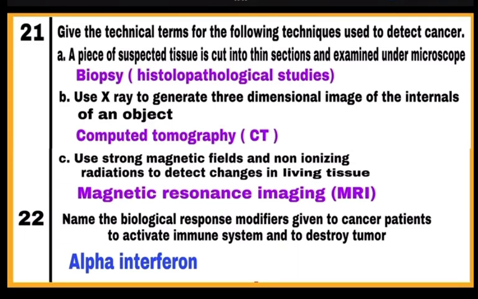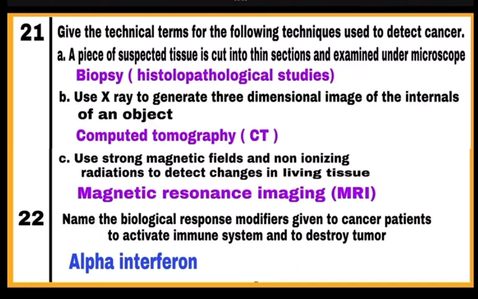B. Use X-ray to generate three-dimensional image of the internals of an object. This technique is called computed tomography or CT scan. C. Use strong magnetic fields and non-ionizing radiations to detect changes in living tissues.